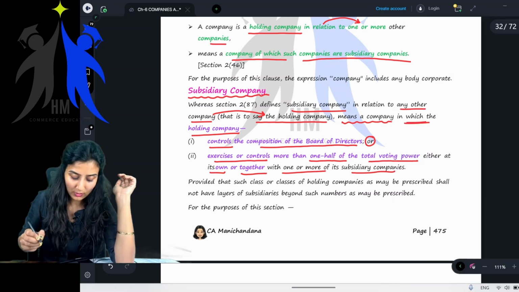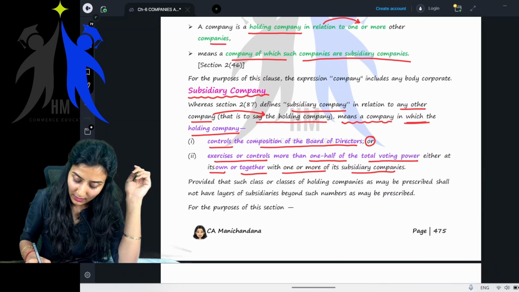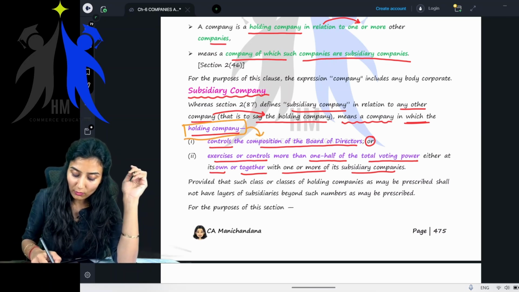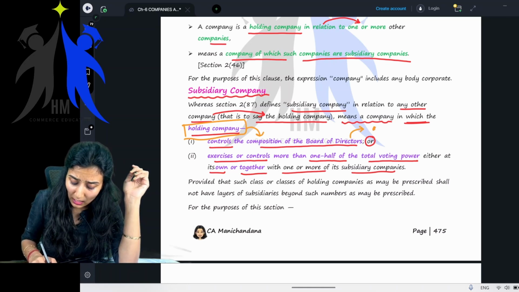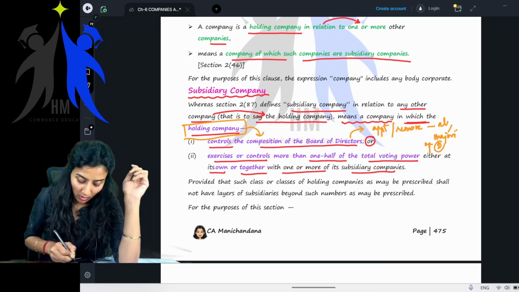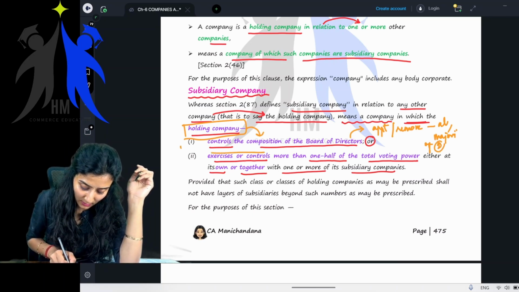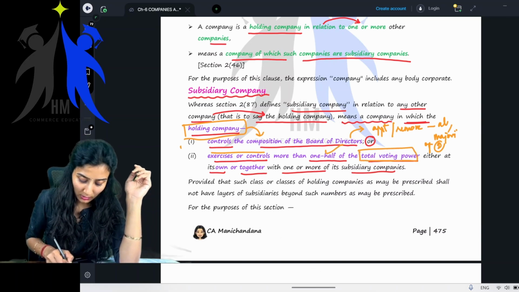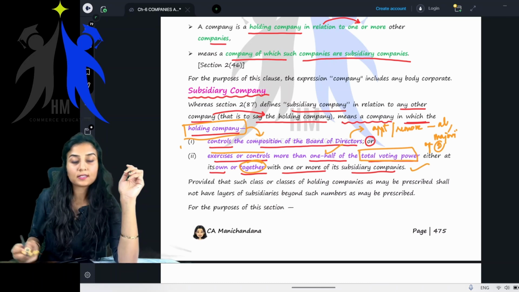So we were discussing subsidiary company. Subsidiary company in relation to any other company means a company in which the holding company controls the composition of board of directors. Meaning what? It can either appoint or remove either all or majority of the directors, right? Also, the second point, what is the second point? Exercises or controls more than one half of the total voting power, either at its own or together with one or more of its subsidiaries.